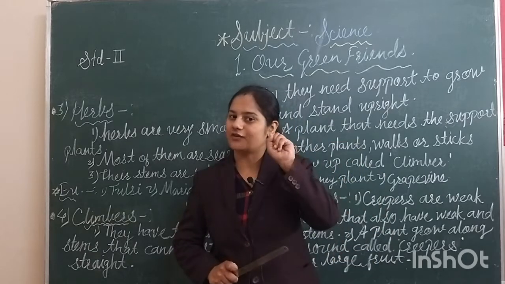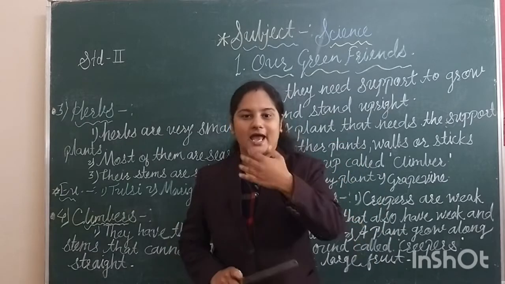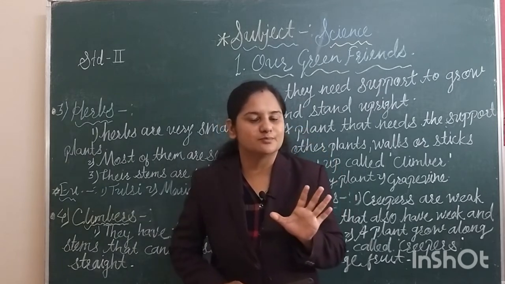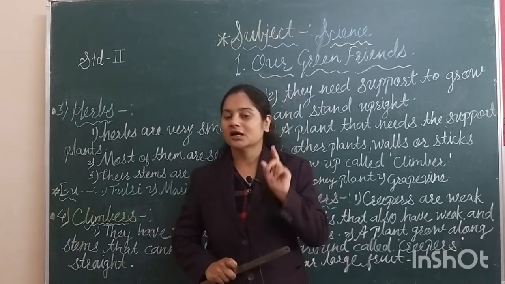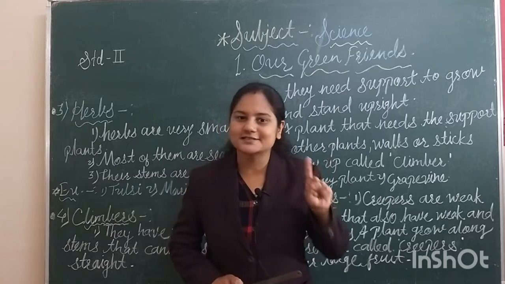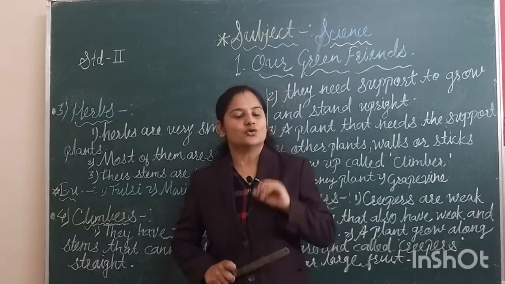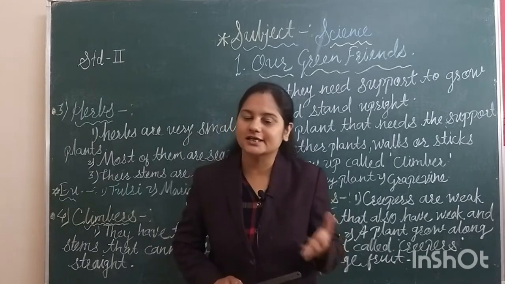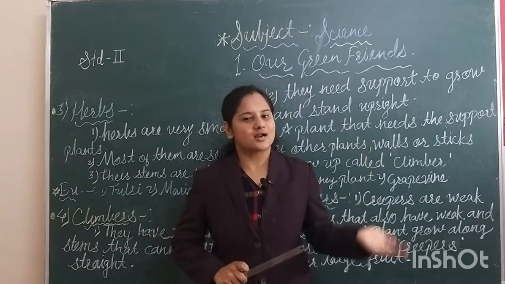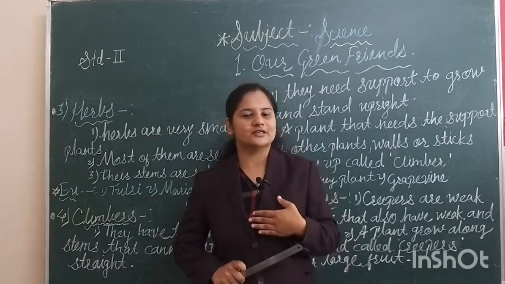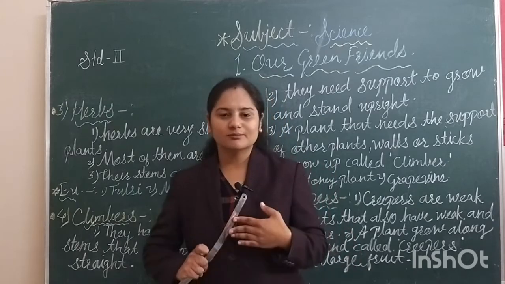There are 5 types of plants, and out of those 5 types, we learned the first 2, the trees and the shrubs. Now today we will learn the remaining types of plants. So let's start.